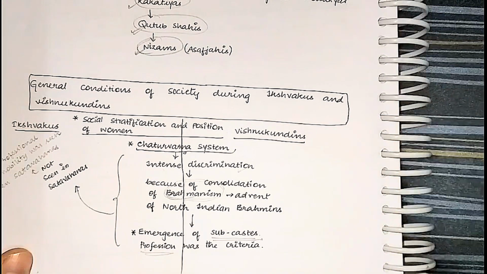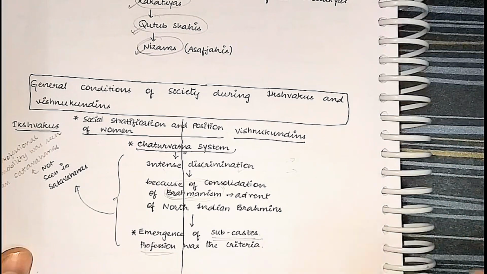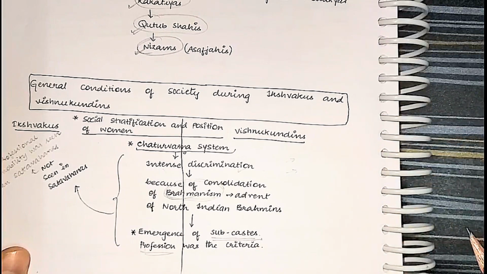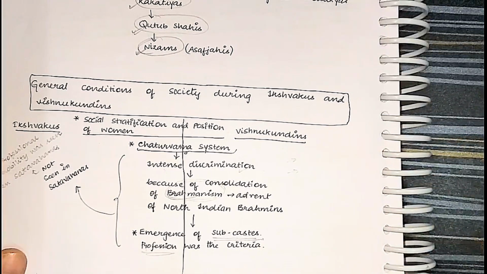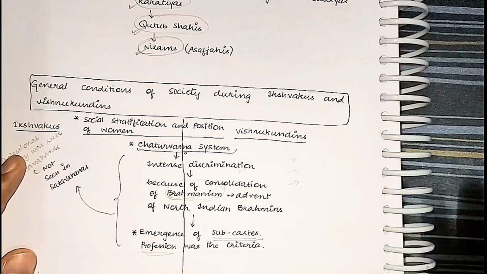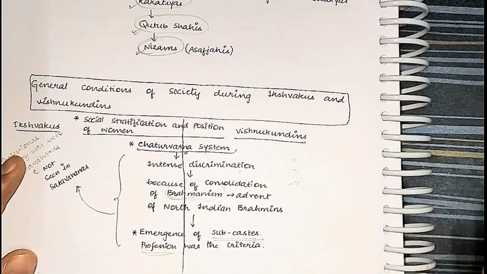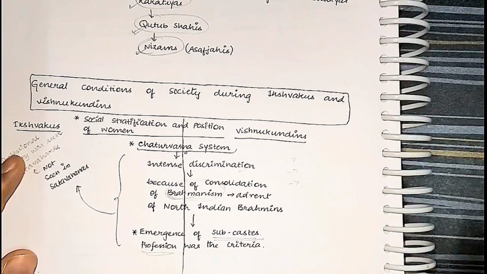Why? Because of three reasons we have seen. First reason is the dominance of Buddhism. Second reason is the inflow of a lot of foreign traders. And the third reason is that because of many agraharas, because of many land grants to the Brahmins, many tribals emerged as agriculturalists, and they had to fit into some caste or the other. So the caste system was not so rigid.